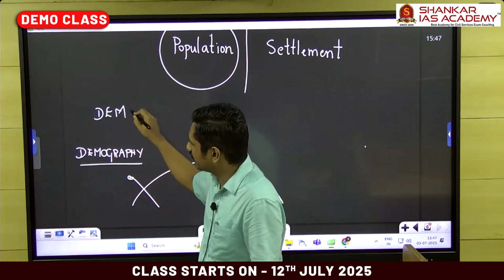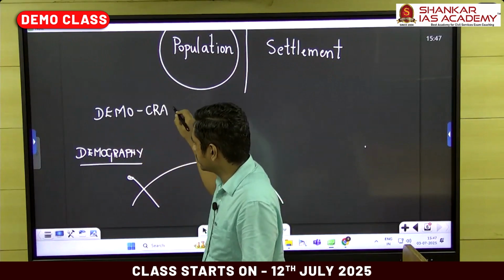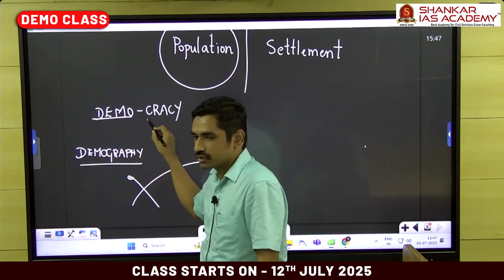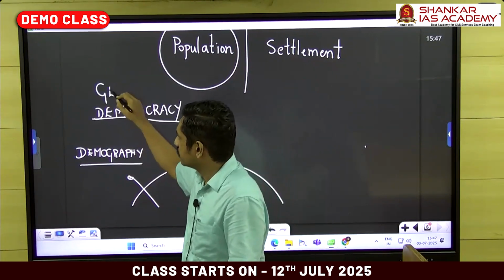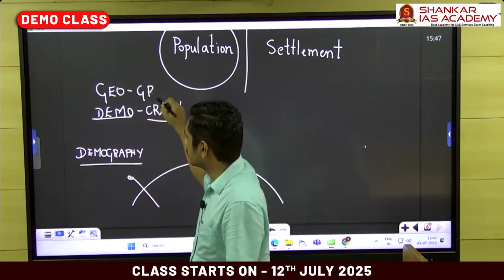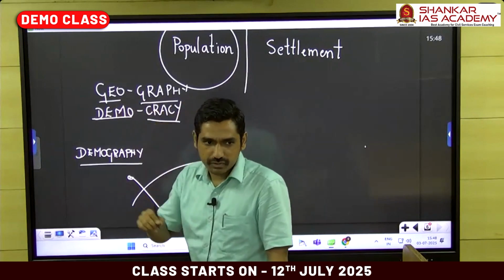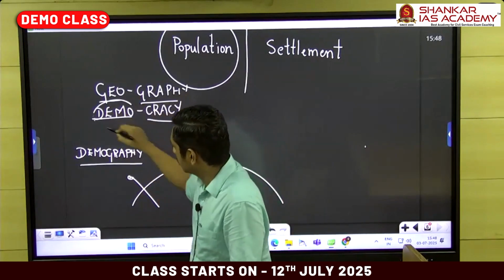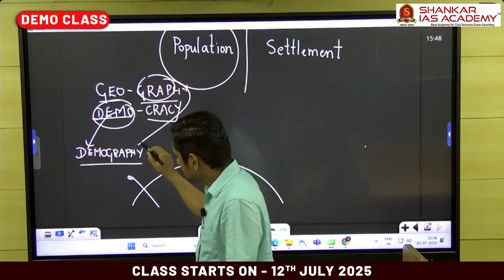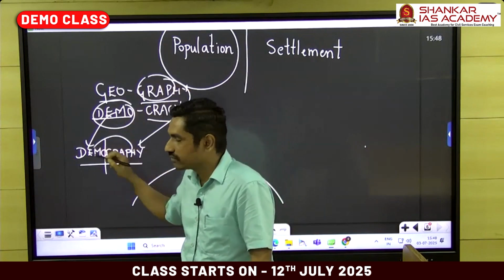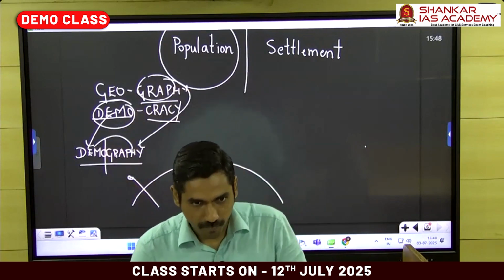I think you know this. Democracy means people's rule. Geography means earth, graphy means to write, which means study. So demography is the study of population parameters. Understood the meaning?